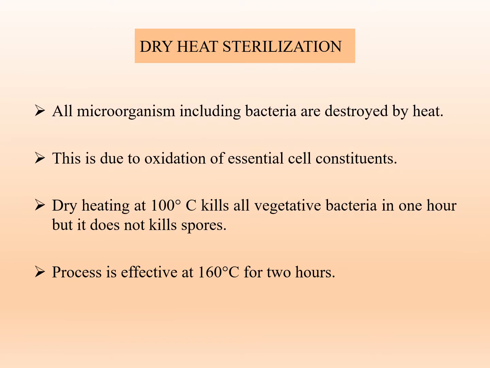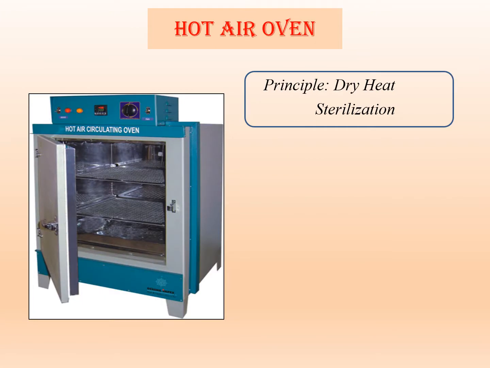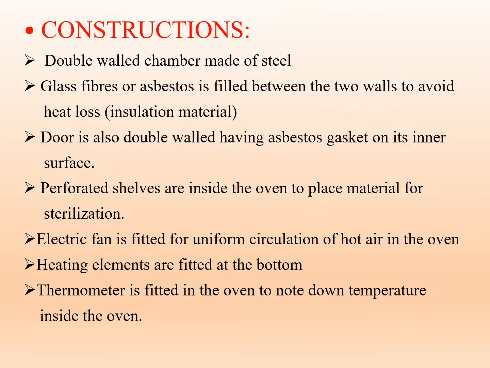Dry heat sterilization method. In this method, all the microorganisms including bacteria are destroyed by heat. This is due to the oxidation of essential cell constituents. Dry heating at 100 degrees centigrade kills all the vegetative bacteria in 1 hour, but it does not kill the spores. This process is effective at 160 degrees centigrade for 2 hours. This is the hot air oven which is used for sterilization, and the principle involved in this hot air oven is the dry heat sterilization method.